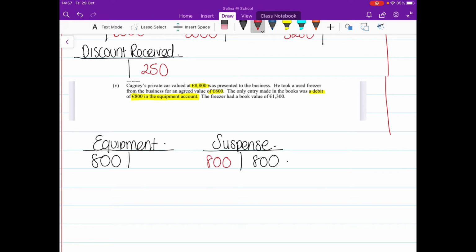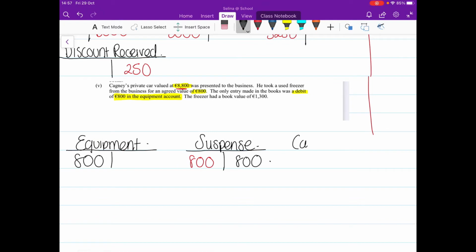Now, I'm just going to pause on the equipment account for now, because I'm going to go in the order of the way it tells us in the question. So Cagney's private car valued at €8,800 was presented to the business. So I'm going to record that first. That's capital introduced to the business. So I'm going to open up the capital account, and I'm going to record that Cagney presented something worth €8,800 to the business.